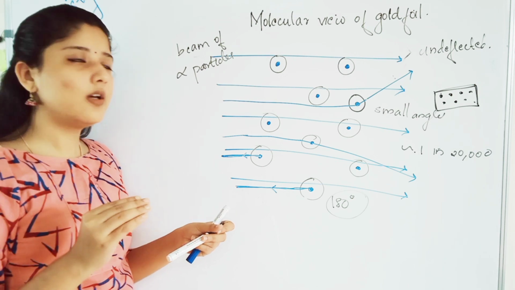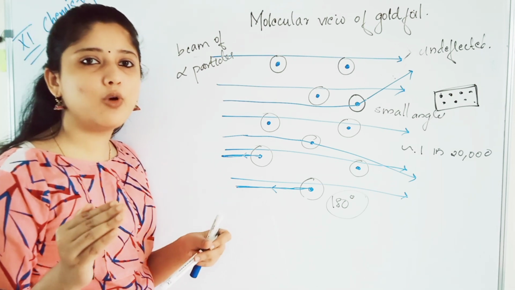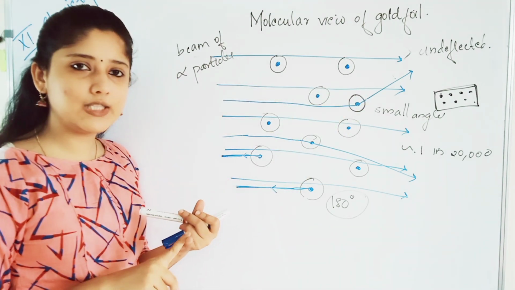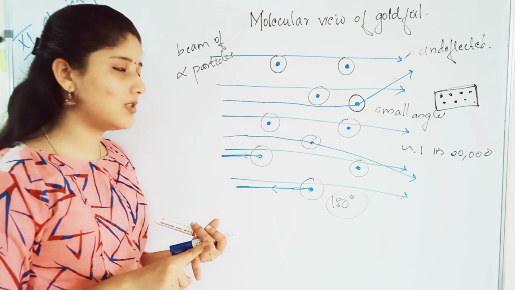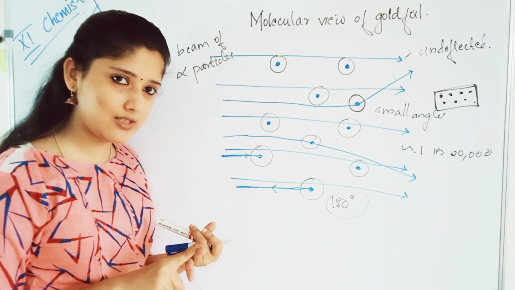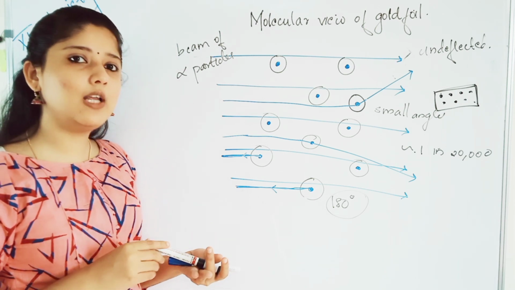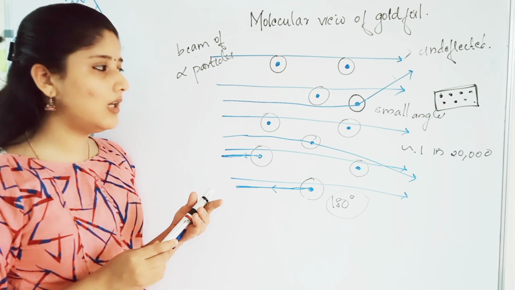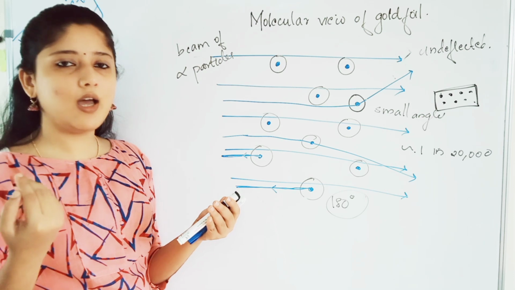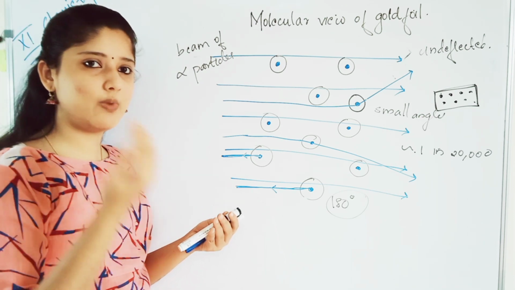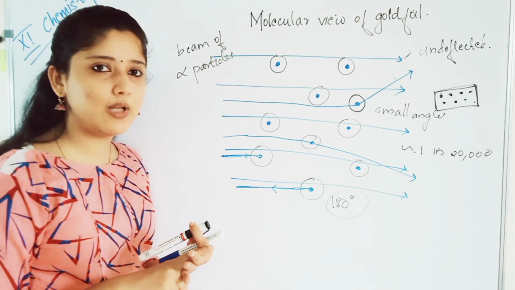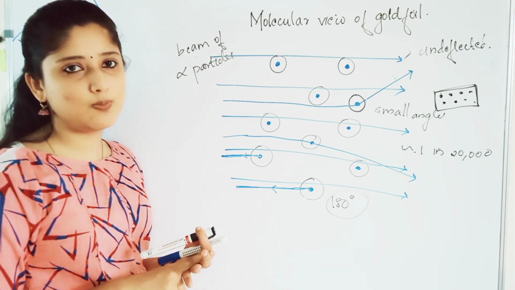The first observation is that most of the alpha particles pass through the gold foil undeflected, without getting any deflection. The second observation is that a very few alpha particles get deflected by small angles. And the third observation is that 1 in 20,000 atoms bounced back the alpha particle. These are the three main observations that we got from the alpha particle scattering experiment.